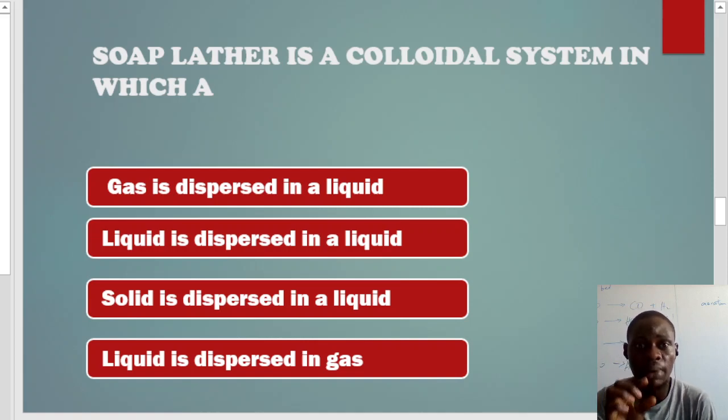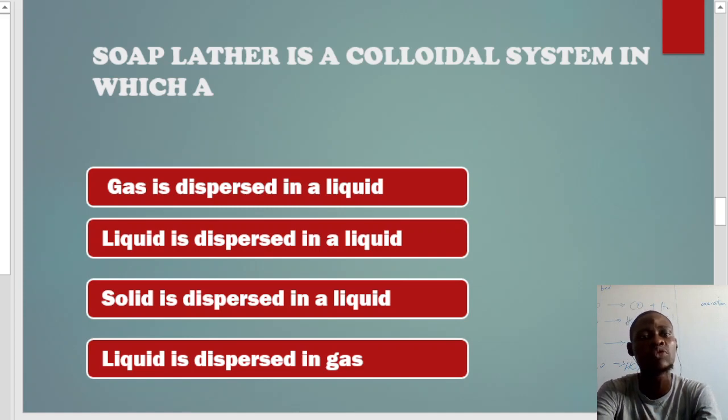The foam that you normally see when you have a substance that will dissolve in water, like a detergent that dissolves in water. Normally, detergent is going to produce foam. That foam is a gas. If you notice, the foam itself will only be at the surface of the water. It will not sink into the water. So it simply shows colloidal dispersion, whereby we have gas inside a liquid.